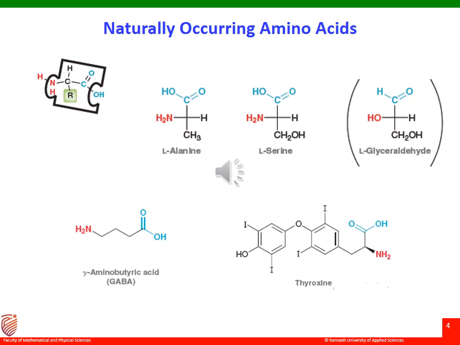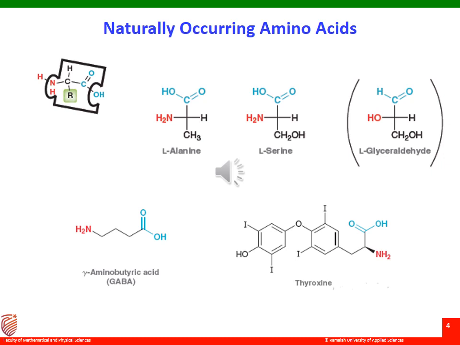Each amino acid contains an amine group and a carboxylic group. It's the presence of these two functional groups that enables amino acids to link together. An amino acid can have any number of carbons separating the two functionalities, but of particular interest are the alpha amino acids, in which the two functional groups are separated by exactly one carbon atom.